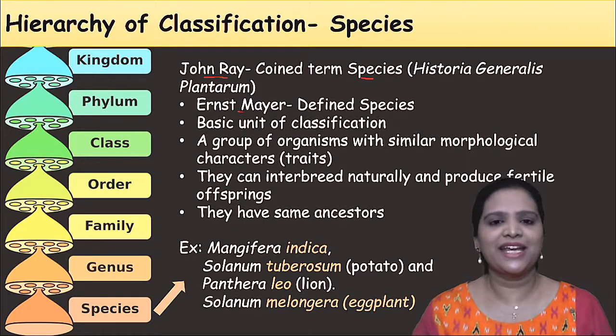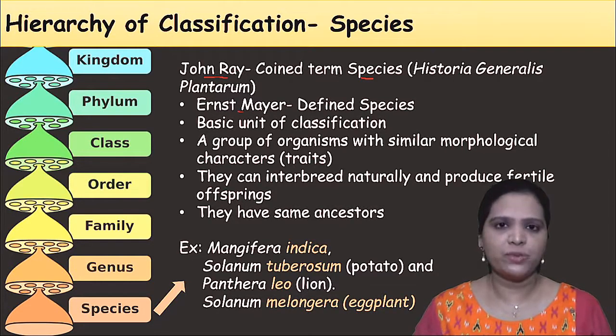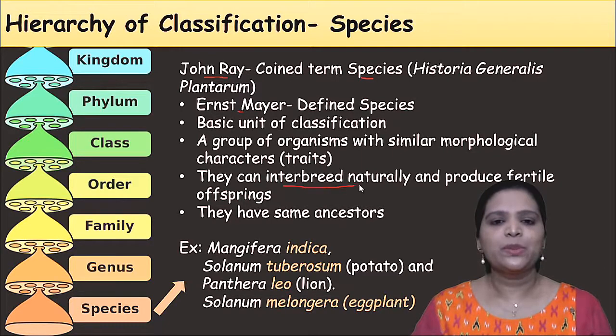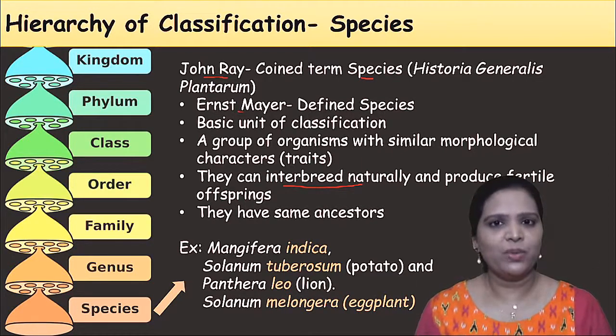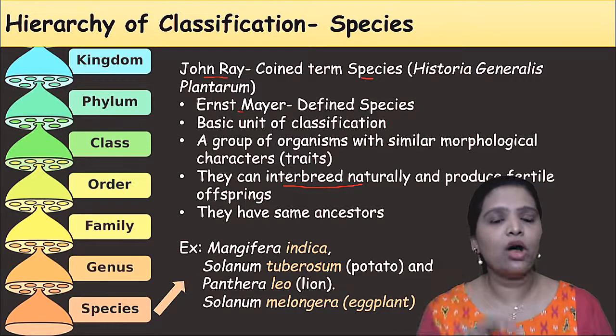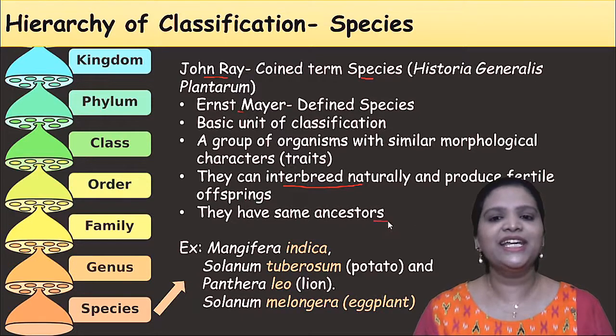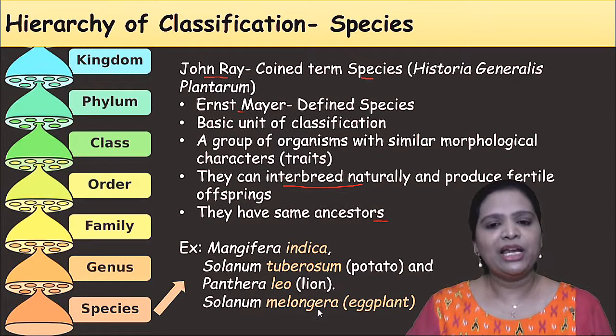That is a morphological character. They can interbreed naturally and produce fertile offspring. That is important. Species should breed naturally and produce young ones. That is called species. They have common ancestors, genetically, at the level of DNA. That is species. Examples: Mangifera indica, Solanum tuberosum, Panthera leo, Solanum melongena.